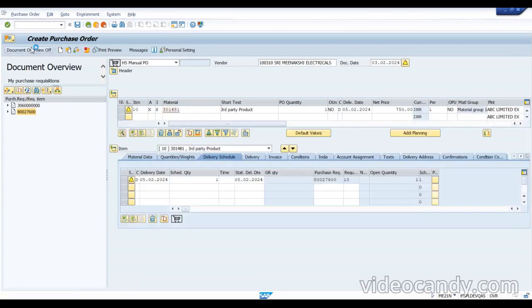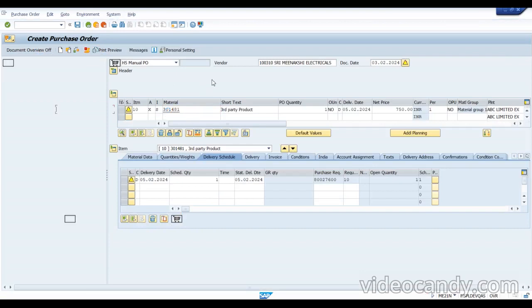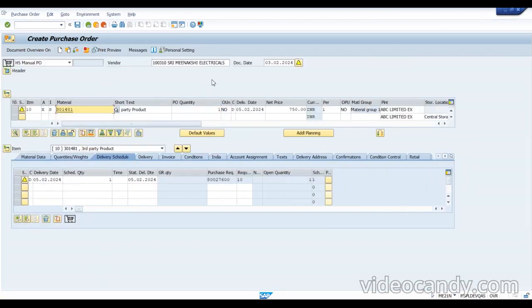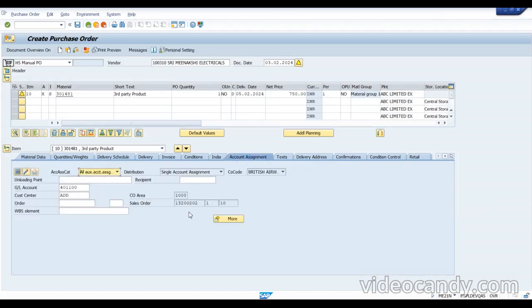Now you can see there is no error. Earlier it was showing in red, red means it's an error. Now you can see it is clear, and you can see the other connectivity. If you go to this account assignment, you can see the connection from which order, which everything is connected over here. So everything we are doing is for this order only. This purchase is for this order.